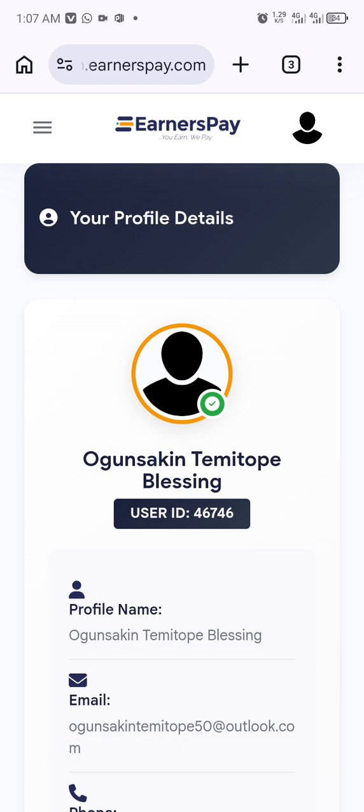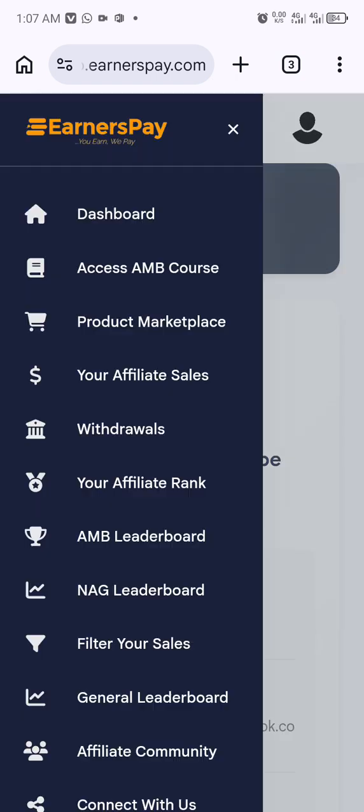Right now I'm going to tap on these three lines, so you can see Dashboard, Access AMB Course, Product Marketplace, your Affiliate Sales, Withdrawals, your Affiliate Rank, and AMB Leaderboard. This place, Access AMB Course: if you bought the Newbie Affiliate Marketing Guide, you are going to see Access NAG Course.